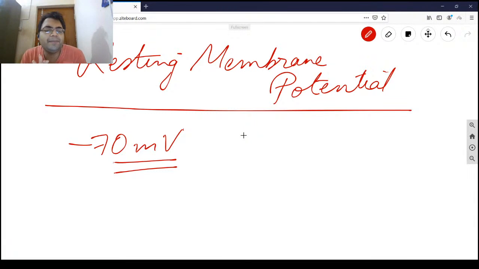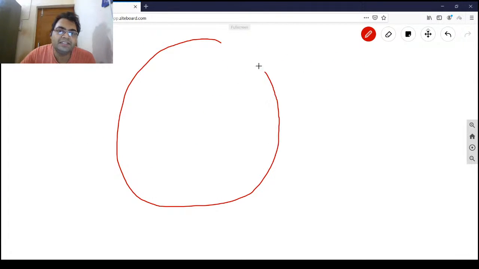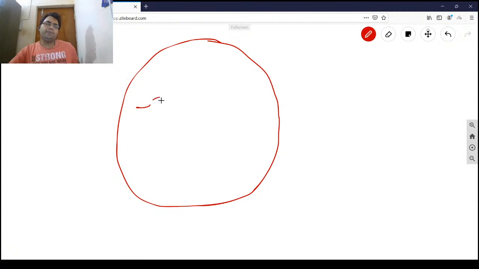When the resting membrane potential is minus 70 millivolt, what does it mean? I'm repeating that explanation again. Suppose this is the neuronal cell body, this is a neuron. Inside of the cell is minus 70 compared to outside. The net negative charge inside the cell is minus 70, or minus 70 charges more inside the neuron compared to the outside of the neuron. You will have negative charge here also, negative charge here also, but the net negative charge inside is minus 70.